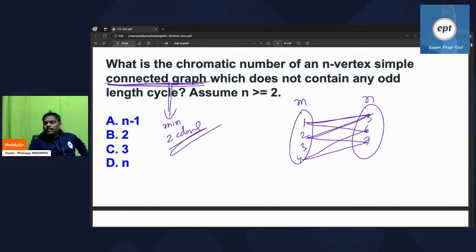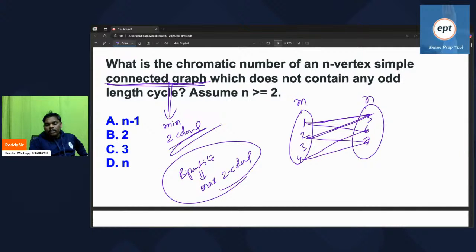So remember, in the given graph an odd length cycle is not there. It's a bipartite graph. Every bipartite graph requires a maximum of two colors. When you say bipartite, maximum two colors. When you say connected graph, minimum two colors.